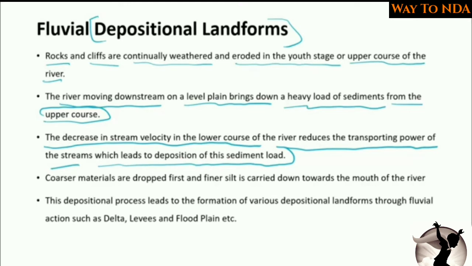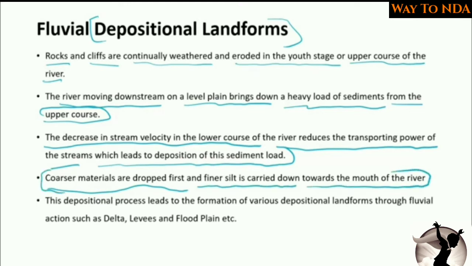Now the velocity has decreased, that means the capacity to carry the sediments or the rock debris which it has brought with it will decrease, and now it will have to deposit the material it has brought. Okay, so the coarser material is dropped first and finer silt is carried down towards the mouth of the river.